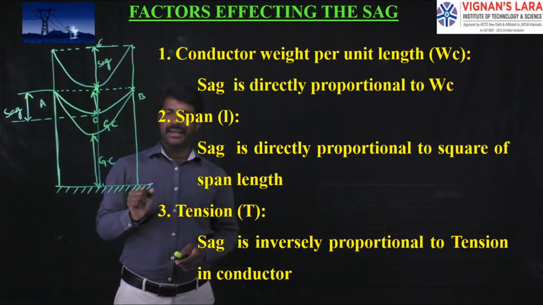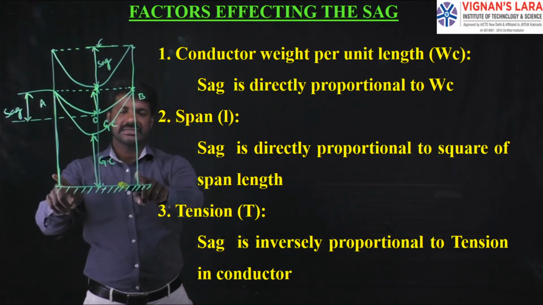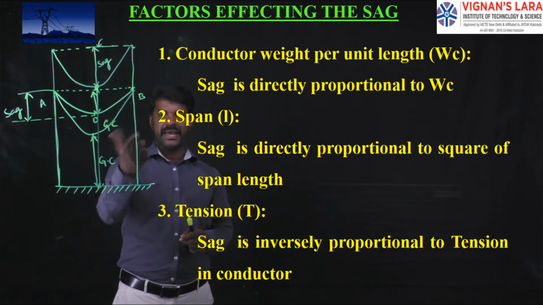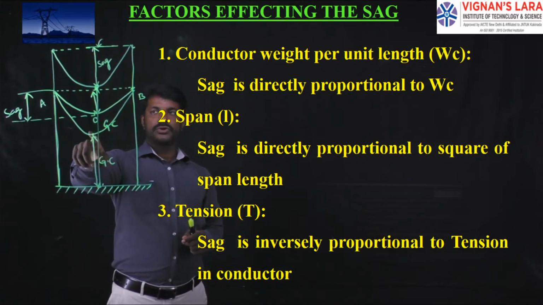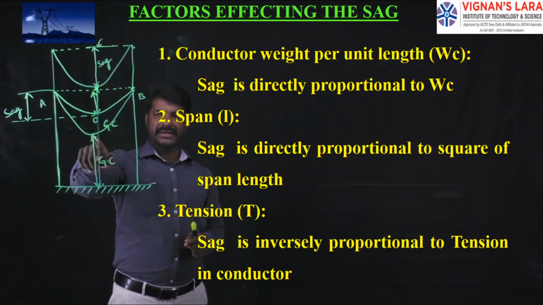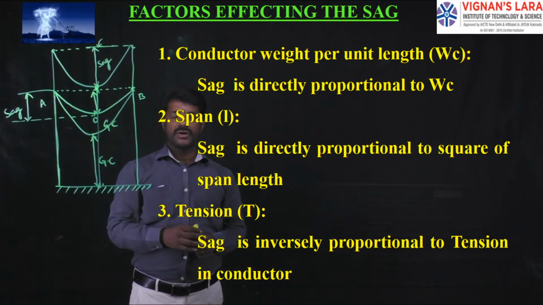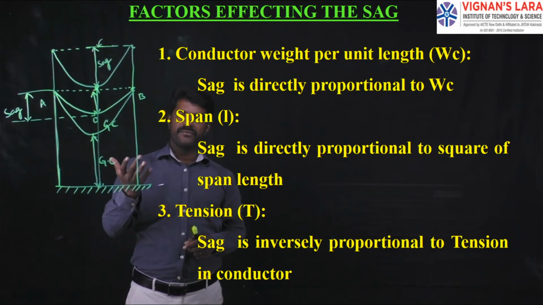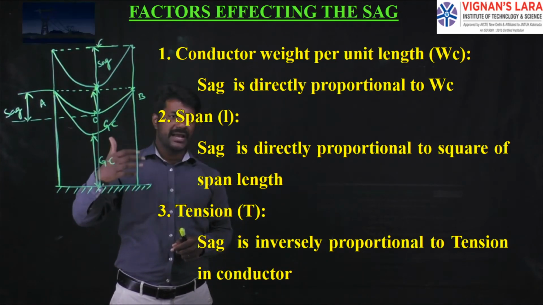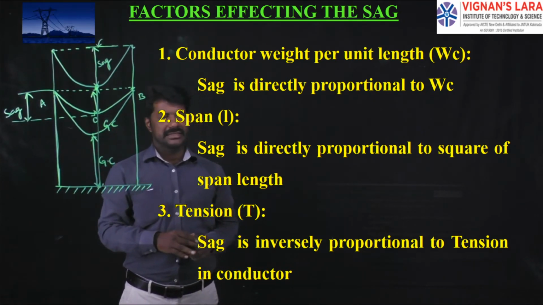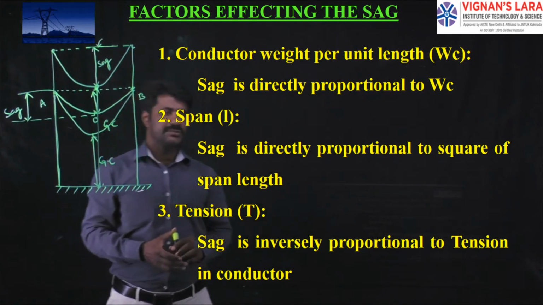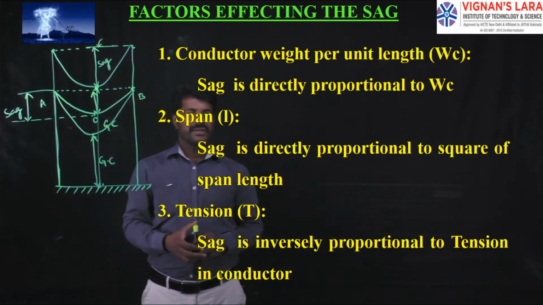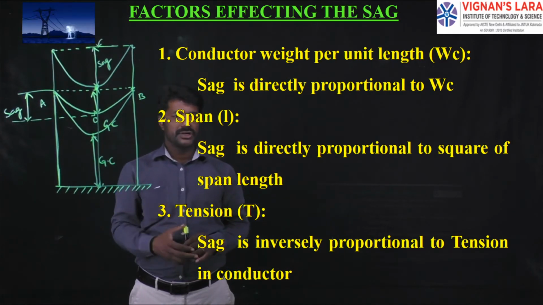What is meant by span length? The distance between the two successive towers is known as span length. In between that span length, at the mid-span, the total conductor weight acts in the downward direction, so when the weight of the conductor increases, obviously due to gravitational force, the magnitude of sag also increases. Thereby, it is very clear that the first factor affecting the magnitude of sag is weight of the conductor. So it is directly proportional to the sag.